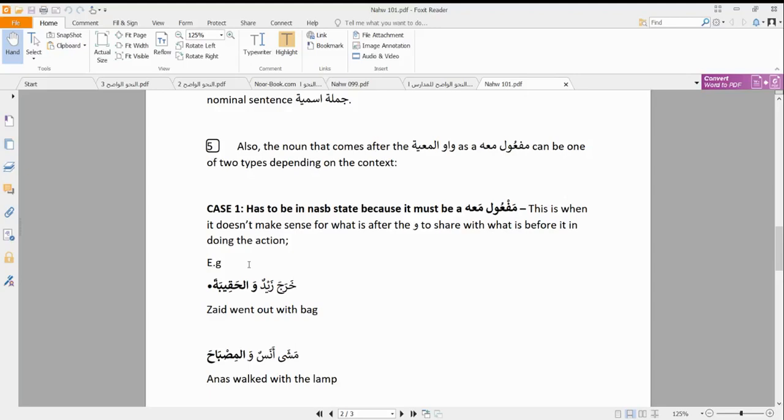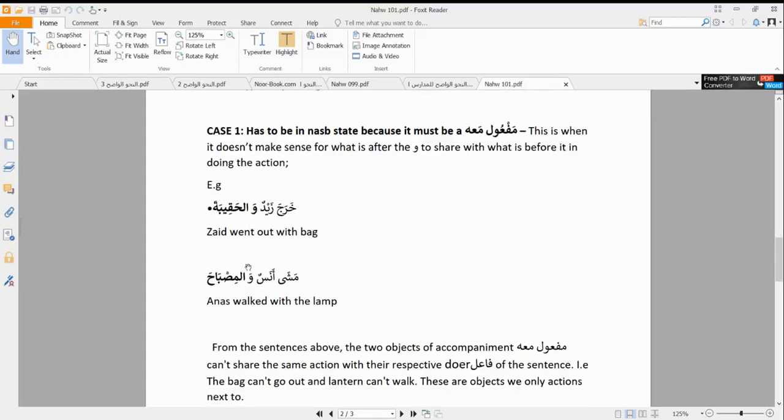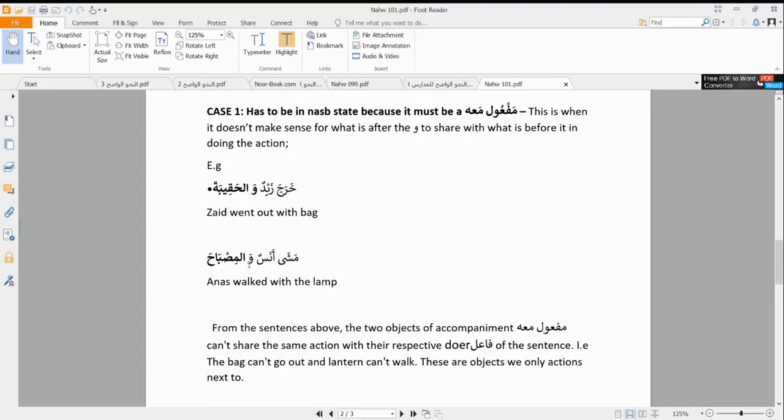For example, when I say kharaja Zaydun wal haqiba, or masha Anasun wal misbaha, we realize that it has to be wawul ma'iyya. That's why it's important for us to learn this topic, so that when you see something like this, you don't think, okay, kharaja Zaydun wal haqibatu, what does this mean? How can a bag walk?